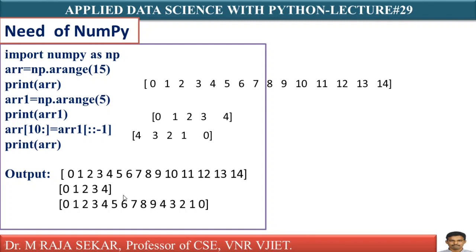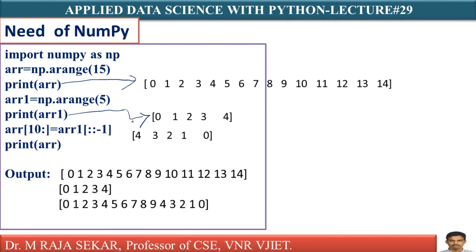Now let me consider one more simple program here. np.arange(15) again internally returns an array with the values from 0 to 14 and it will get stored in the object ARR. Print ARR means this particular array will be displayed. Again np.arange(5) means 0 to 4. This is ARR1. If I print ARR1, it will display these elements, isn't it?